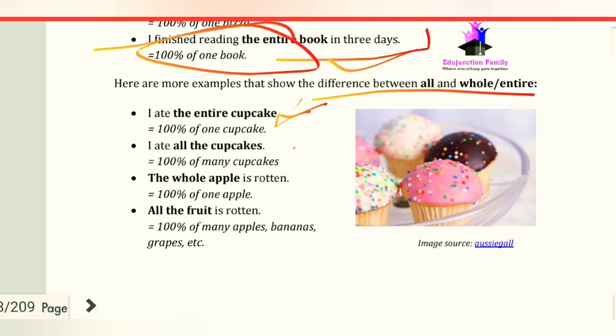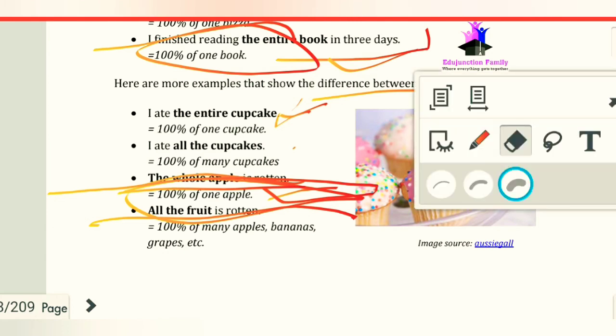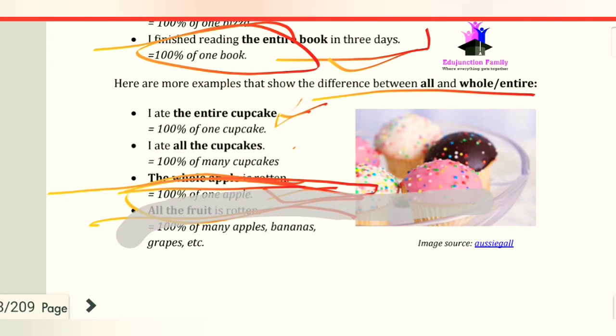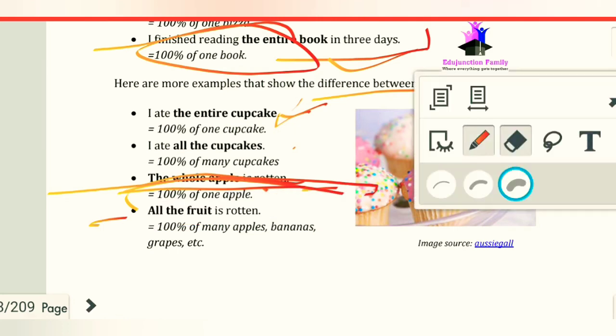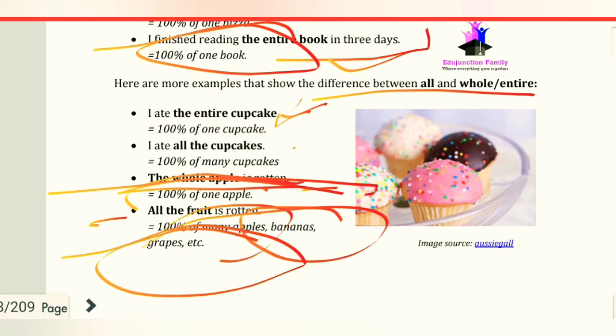Now we have the sentence: the whole apple is rotten. It means that 100% of one apple is rotten, so we use the whole apple. Now we have the sentence: all the fruits are rotten. It means 100% of many fruits, like 100% of many apples, many grapes, many bananas. All the fruits are rotten.